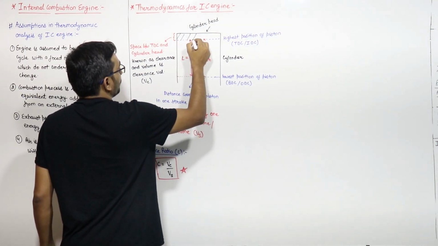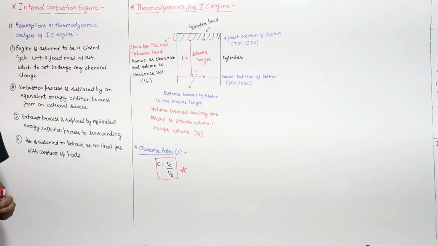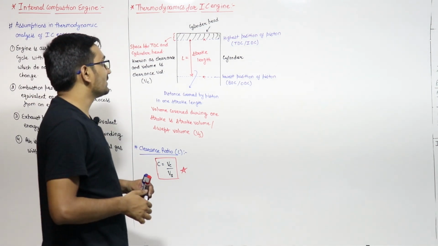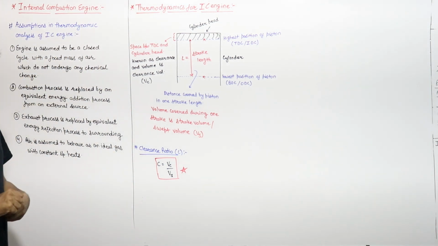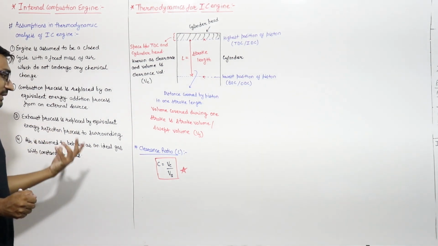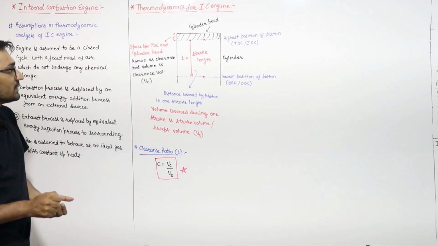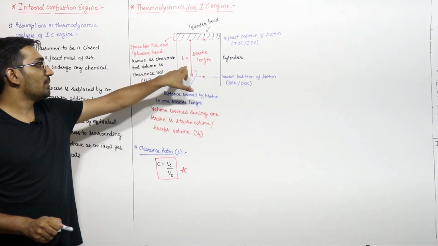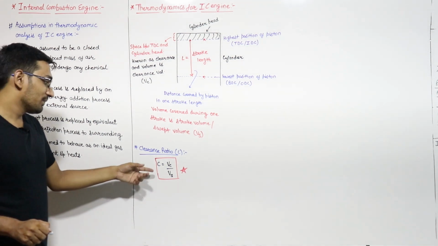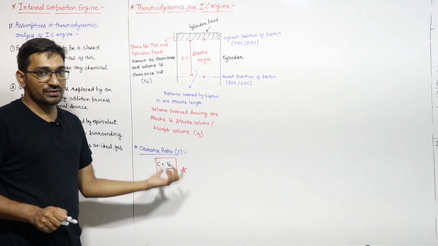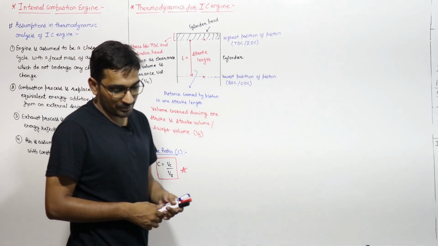This volume is known as clearance volume, between the top dead center and the cylinder head. Now we will define a term known as clearance ratio. Clearance ratio is denoted with the letter C. It is the ratio of clearance volume upon swept volume.